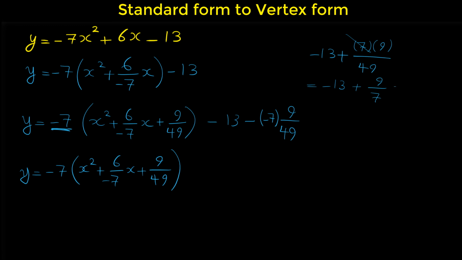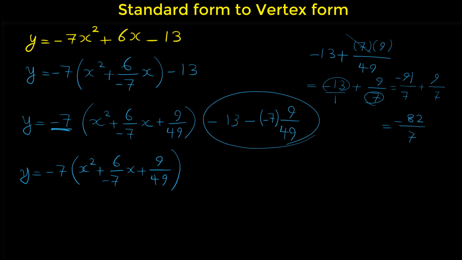If we do a common denominator here, if we put in denominator 1 for 13, we have 7 times 13, which is negative 91, plus 9. Negative 91 plus 9 is negative 82 over 7. So this is equal to negative 82 over 7.